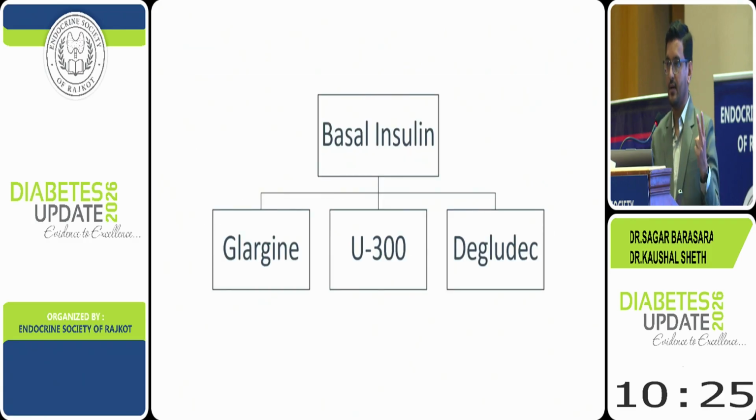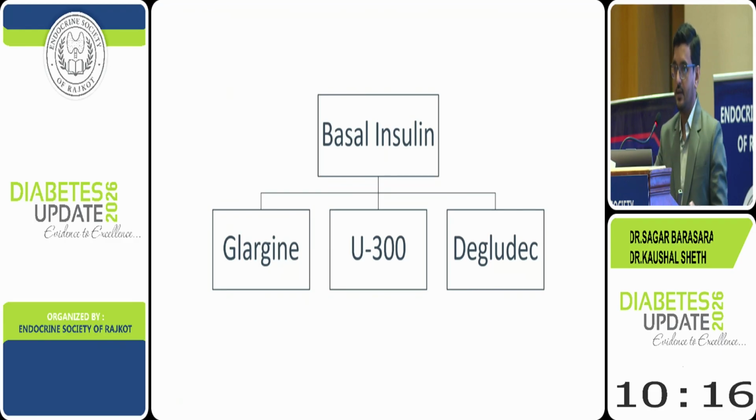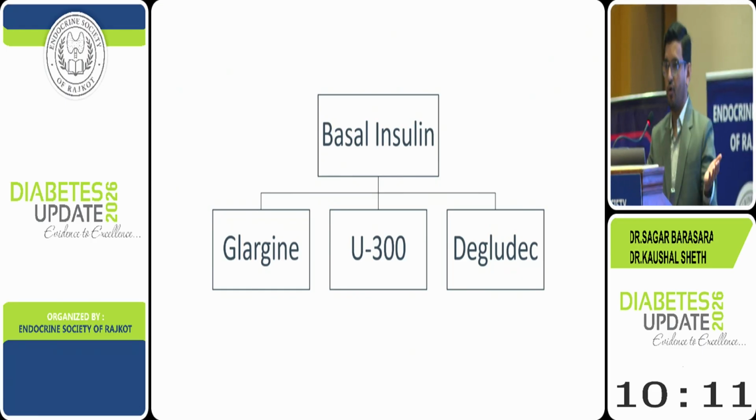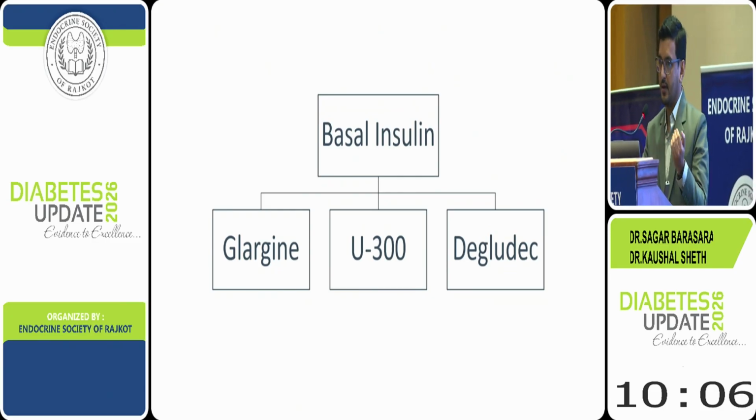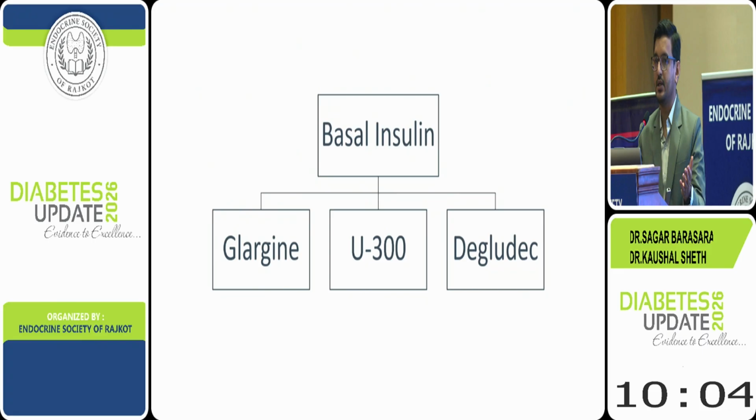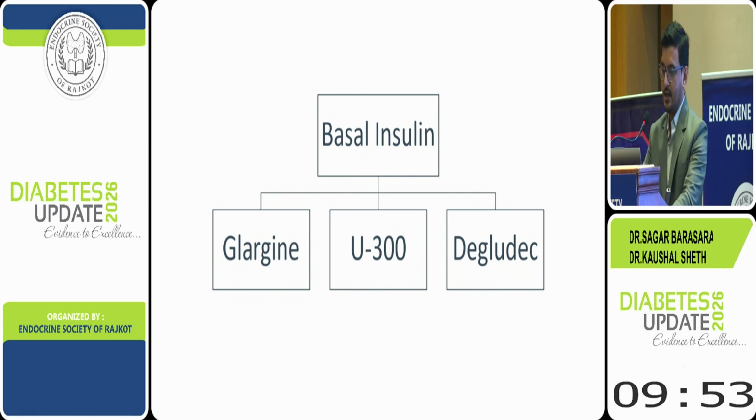Glargine, U300, which is nothing but concentrated glargine, and degludec. Now, degludec is the smoothest insulin. It has a half-life of 42 hours, and it has a lesser risk of nocturnal hypoglycemia. So, given the choice, I would prefer degludec, but if there is a cost issue, then we can move to glargine or U300. U300 can be used where we require a very high dose of insulin, like glargine more than 40 or 50 units, because it is sometimes very painful for the patient to take such a high dose because of the high volume. In such a scenario, we can use U300 as well.